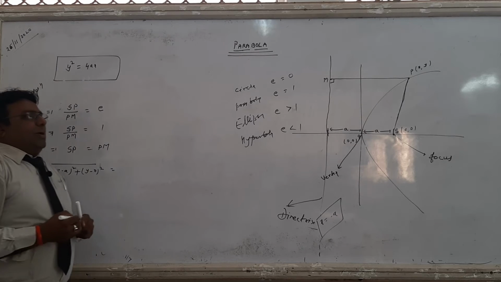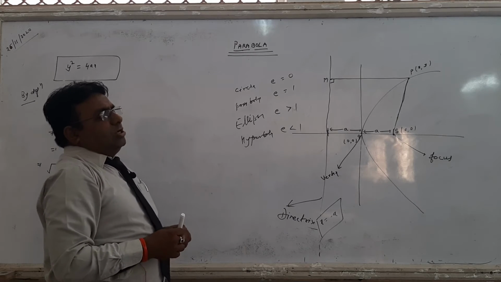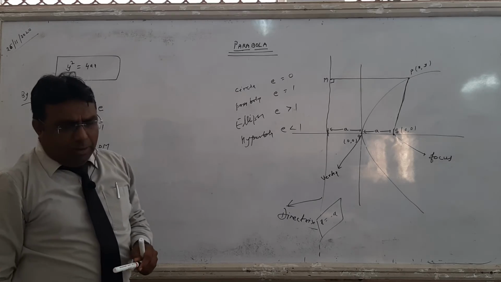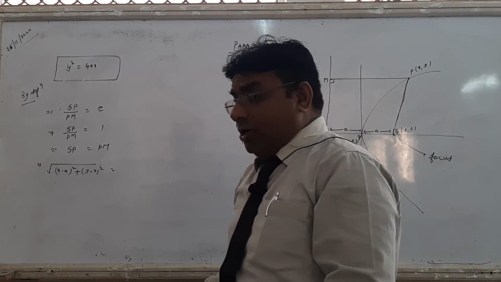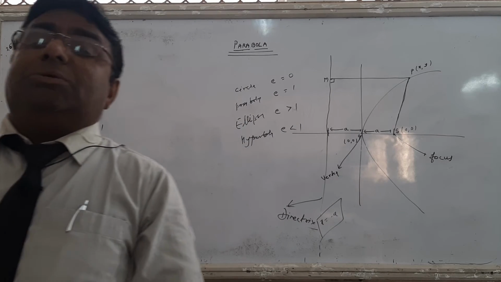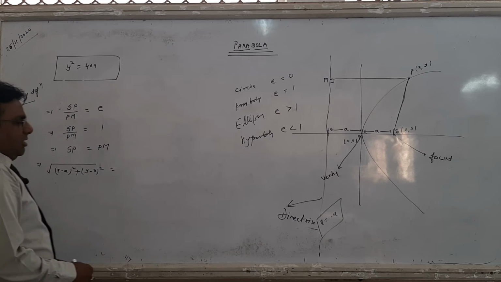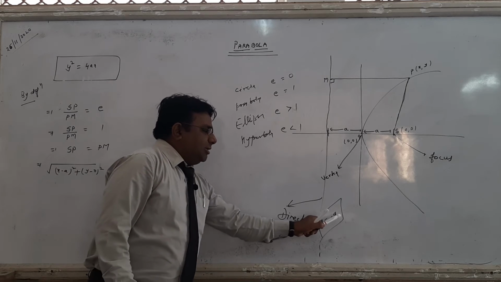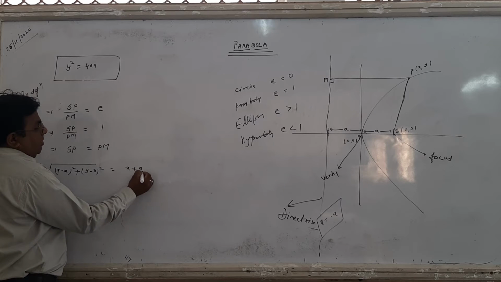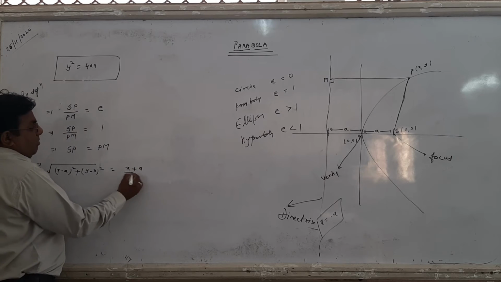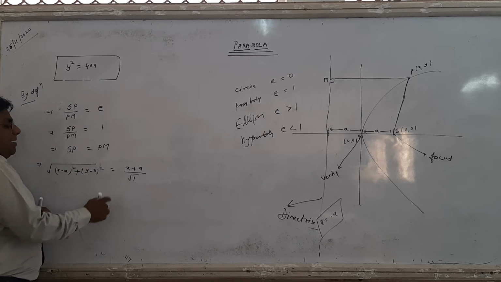PM is the length of perpendicular from point P to the directrix. So you know student, 10th chapter straight line में हमने पढ़ा था किसी भी point से किसी line पर अगर perpendicular distance find करनी हो तो formula is (ax1 plus by1 plus c) upon under root a square plus b square. But here the line is directrix, x equals minus a, that means x plus a equals 0. So PM is x plus a. Then coefficient of x is 1, under root 1 is a constant. So PM is the length of perpendicular.